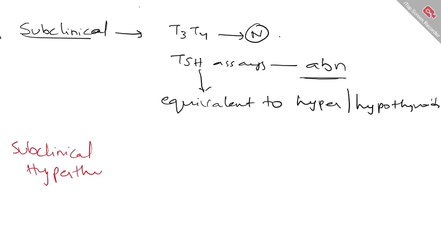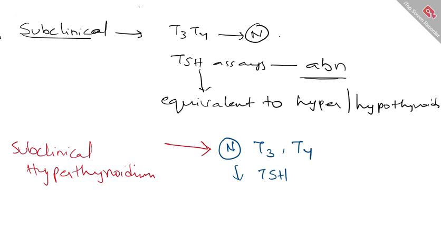In case of subclinical hyperthyroidism, T3, T4 will be normal, right? So you have a normal T3 and T4. And what did I say? TSH is equivalent to hyperthyroidism. So what are the TSH levels in case of hyperthyroidism? You have a reduced TSH. So this is what the lab parameters are in subclinical hyperthyroidism.